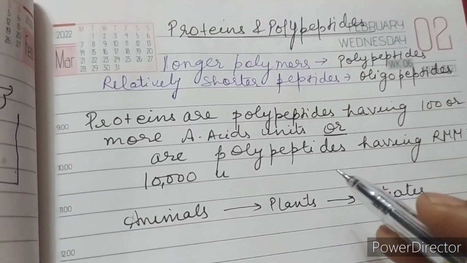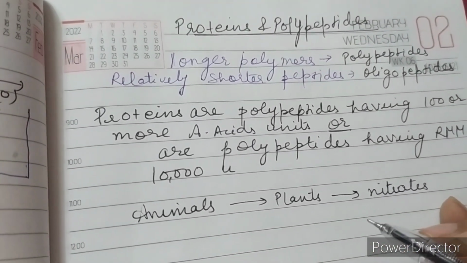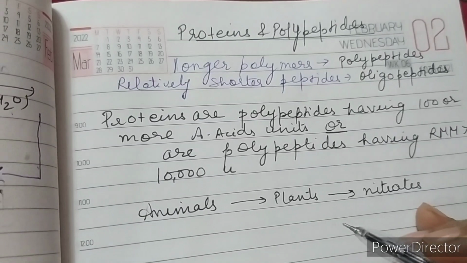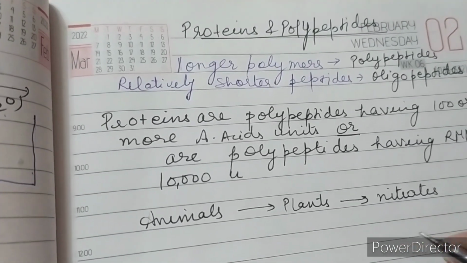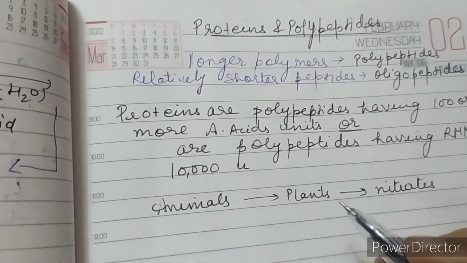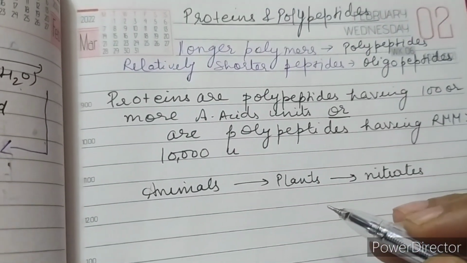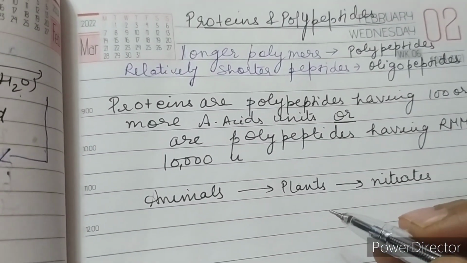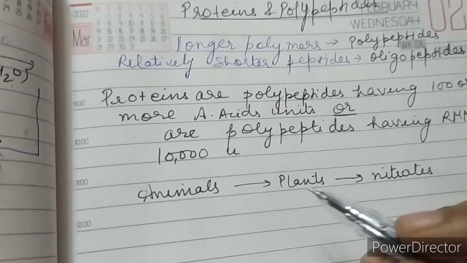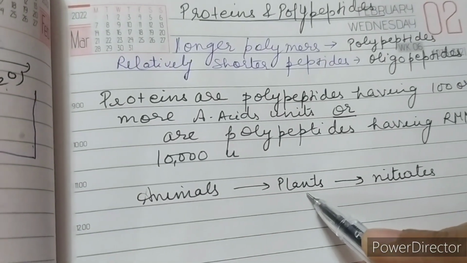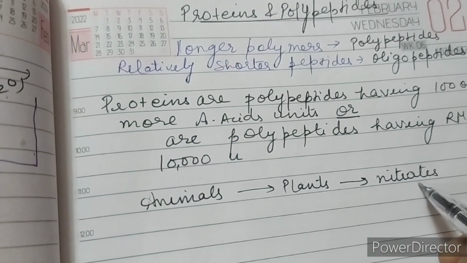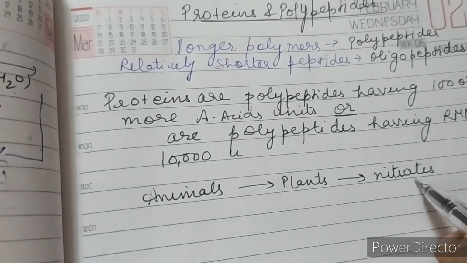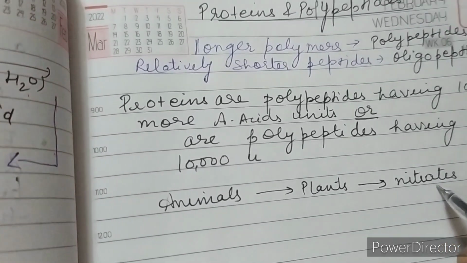Now proteins, as you all know, are the constituents of living cells and protoplasm and are the basic building blocks of the tissues of animals and plants, but neither animals nor plants can directly take nitrogen from the atmosphere and convert it into proteins. So animals depend on plants for nitrogen, and plants depend on nitrates, which are formed by the action of nitrogen fixing bacteria.